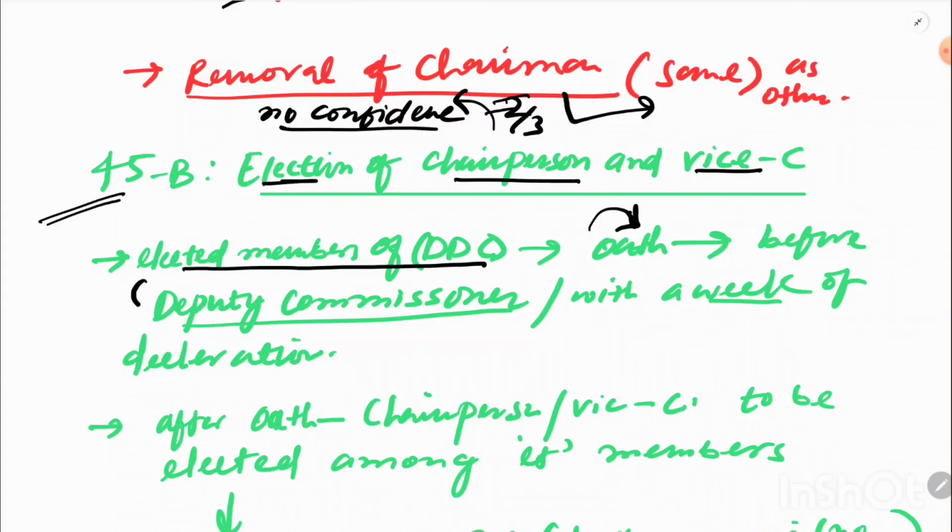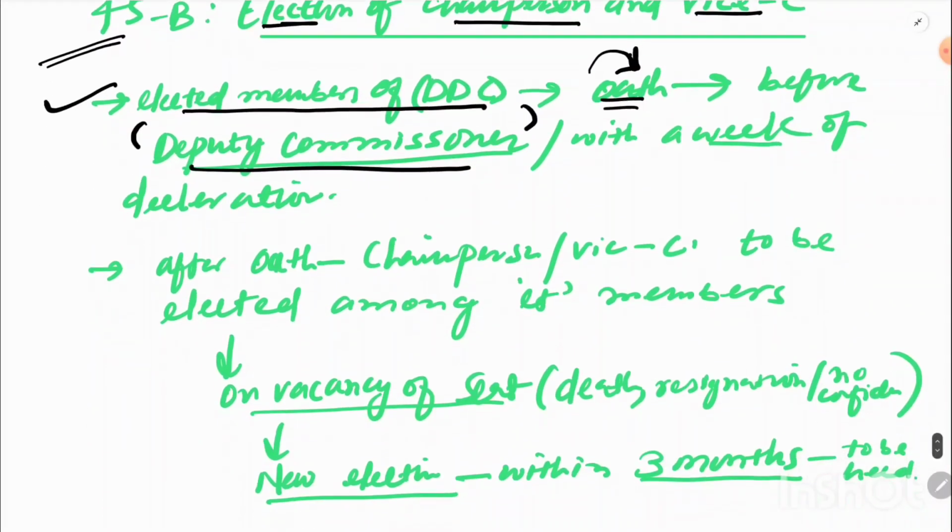None other than the Deputy Commissioner of that district, and it is in front of the Deputy Commissioner that the oath of these members will be taken, okay. The oath of DDC members will be taken. So this is it. I hope it's clear, okay.